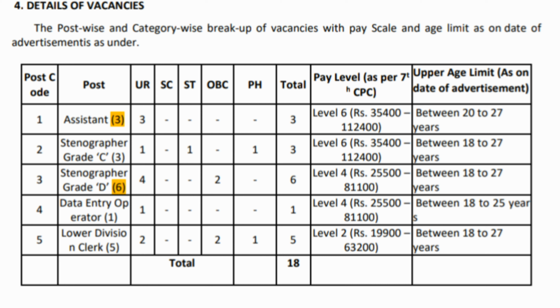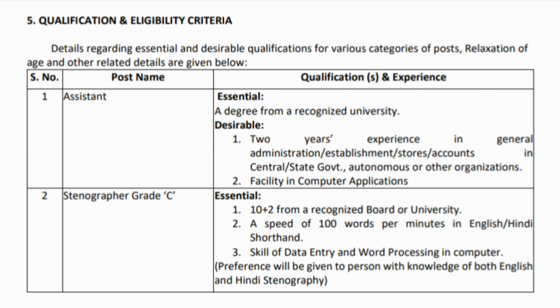For data entry operator, for UR it's 1 and the total number of posts is 1 for data entry operator. For lower division clerk post, for UR it's 2, OBC 2 and PH 1. So the total number of posts is 5 for lower division clerk. Coming to the educational qualifications.